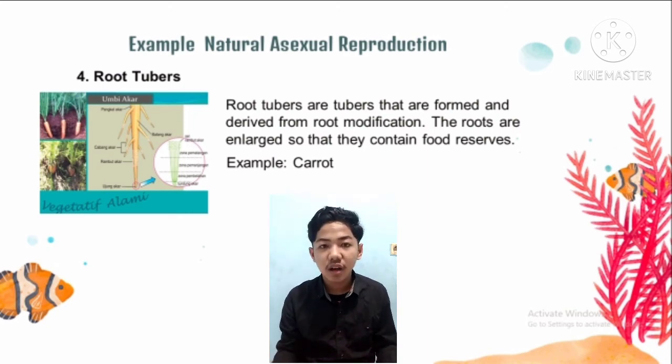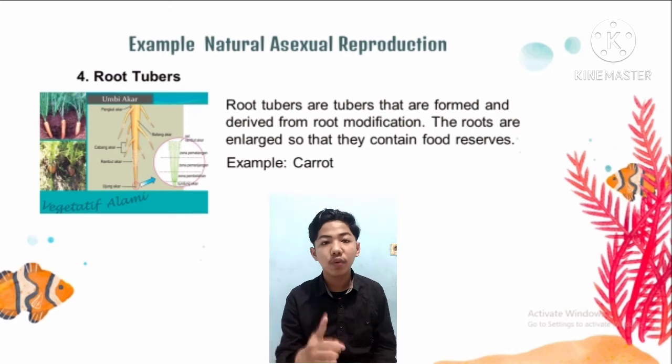The characteristics of root tubers, namely: Number 1. Do not have buds and leaves. Number 2. Do not have buds. Number 3. The tubers are underground. The following is an example of a plant that reproduces by means of root tubers, namely carrot.